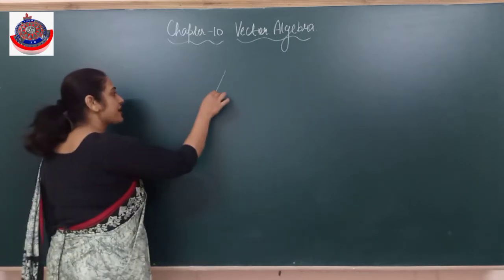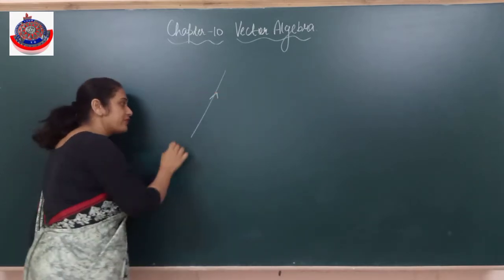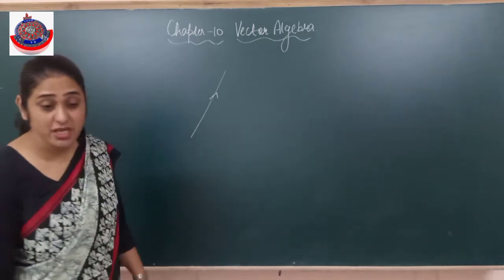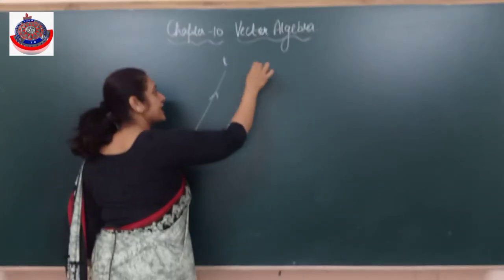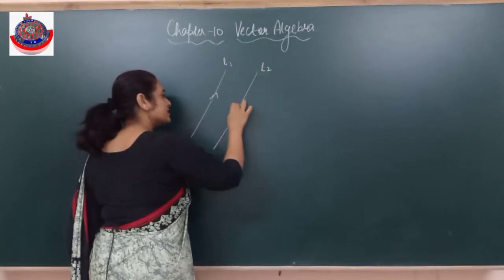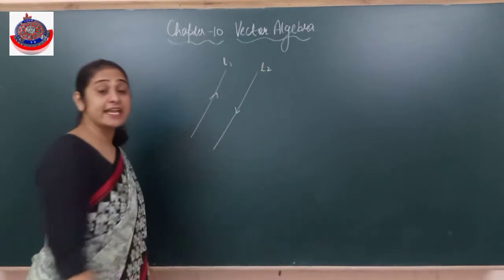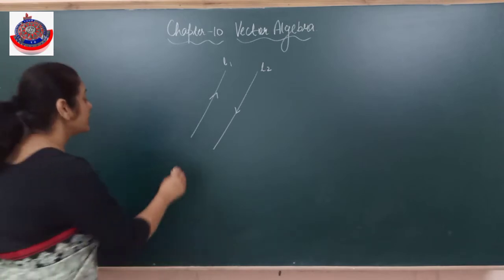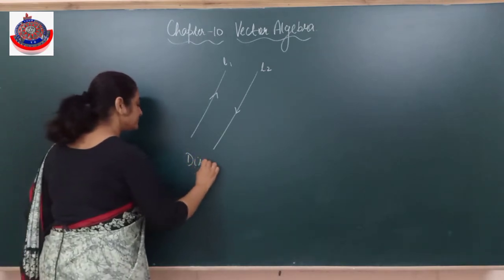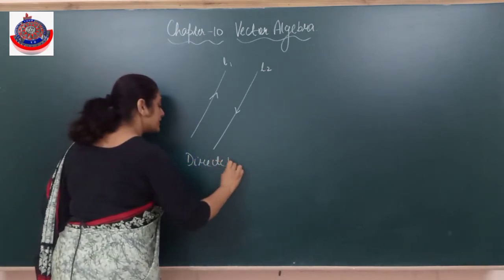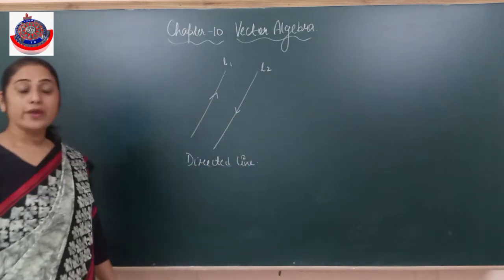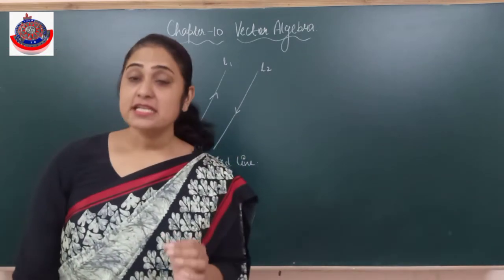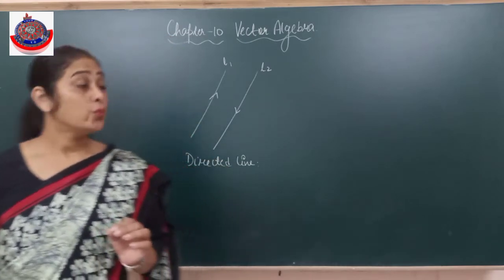So if I say the line is going from this direction to this direction, this is called a directed line, which has some direction.